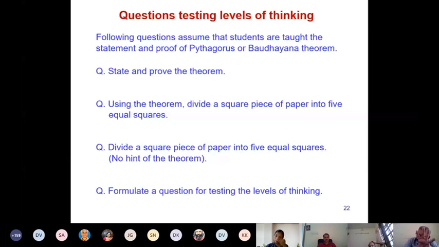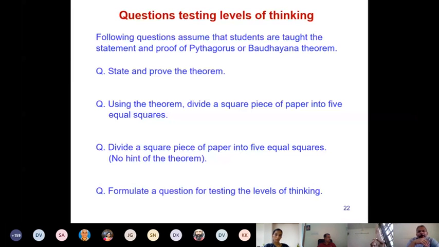Now I will not give you the actual solution, how to cut and all that. You can try yourself. But let us see what are the various levels of thinking and how we can set questions at various levels of thinking. Assume that students are taught Pythagoras theorem. More recently, research has shown that in India, Baudhayana knew it earlier than Pythagoras. So you can even call it Baudhayana theorem. Some people say even the Chinese knew it earlier. But that is an aside.